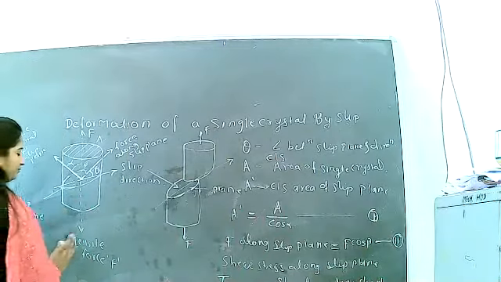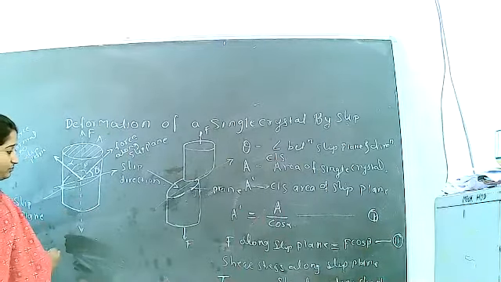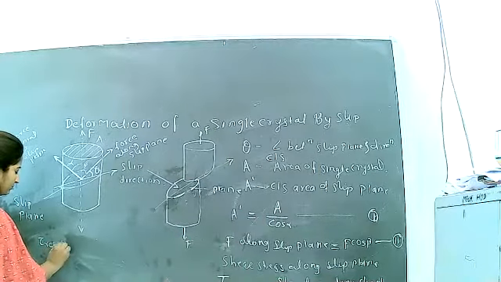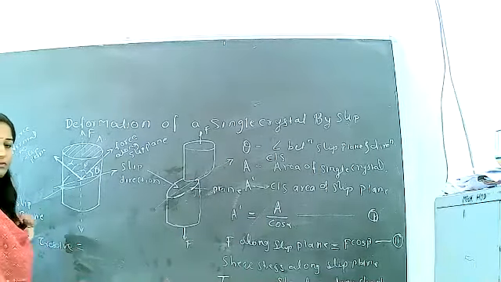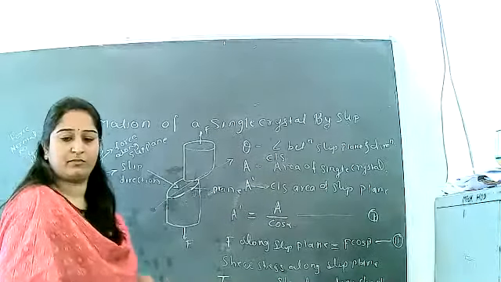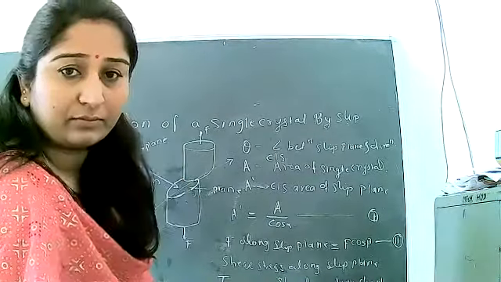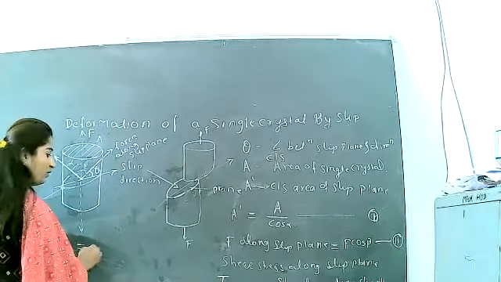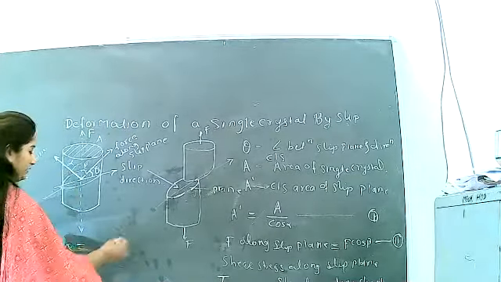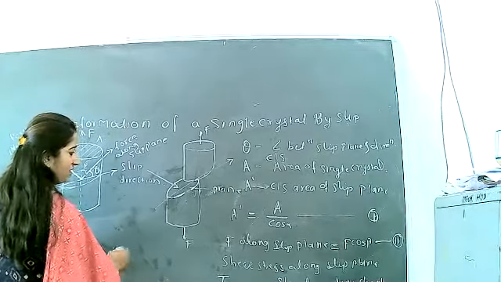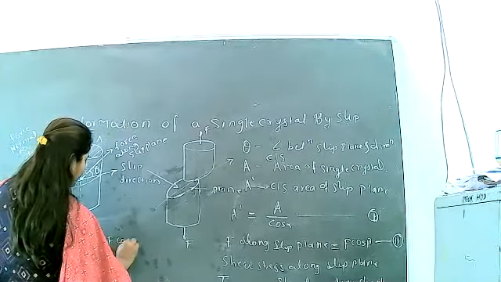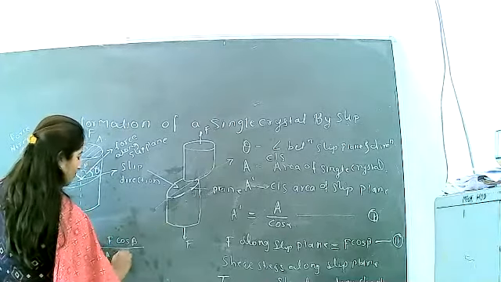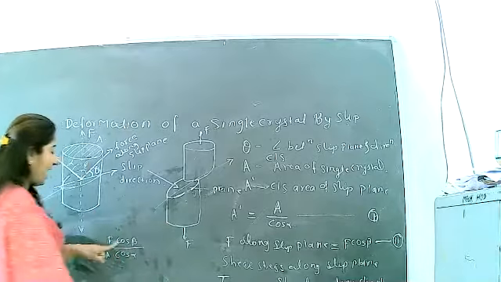By putting these values, we get tau resolve is equal to F cos of beta divided by A cos of alpha.